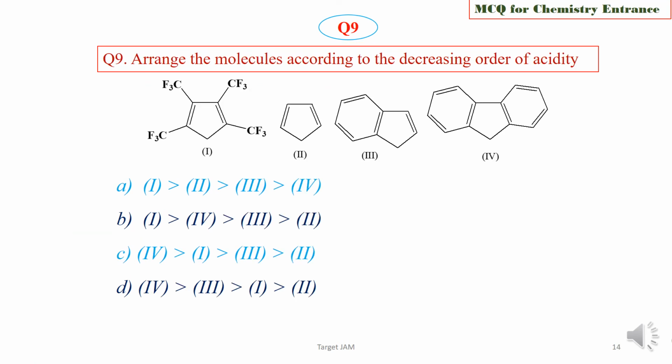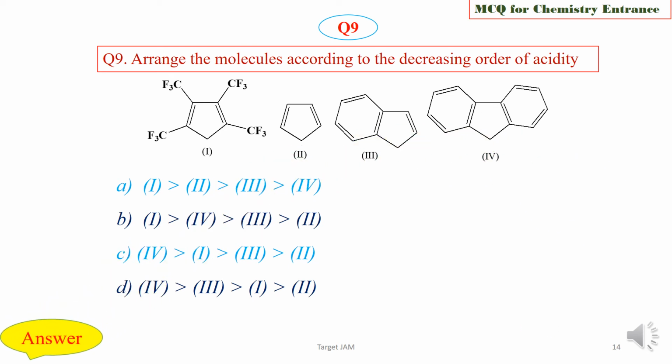Question 9. Arrange the molecules according to the decreasing order of acidity. There are 4 molecules, 1, 2, 3 and 4. You have to find the correct order of acidity. Option A, 1 greater than 2 greater than 3 greater than 4. Option B, 1 greater than 4 greater than 3 greater than 2. Option C, 4 greater than 1 greater than 3 greater than 2. Option D, 4 greater than 3 greater than 1 greater than 2. Choose the correct order of acidity,